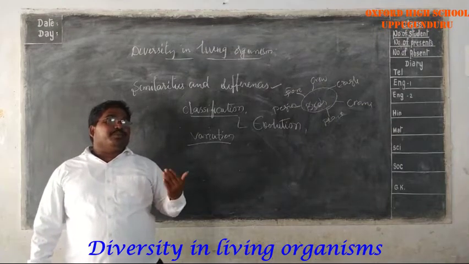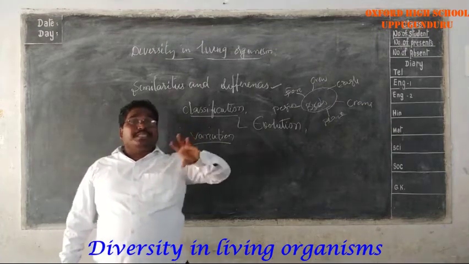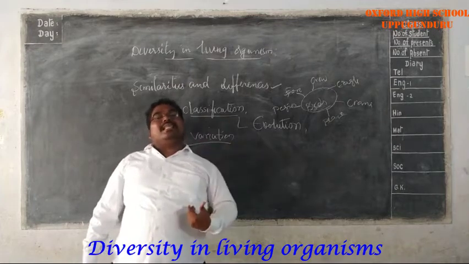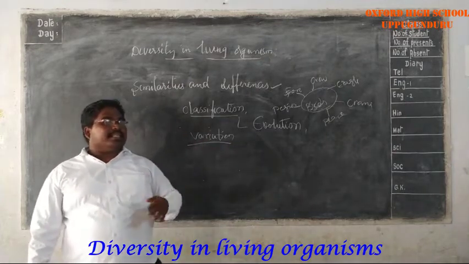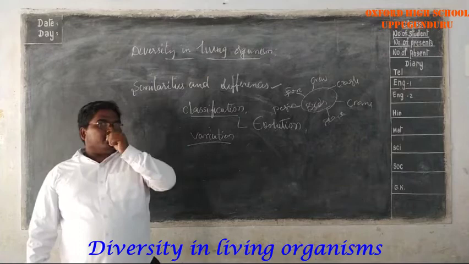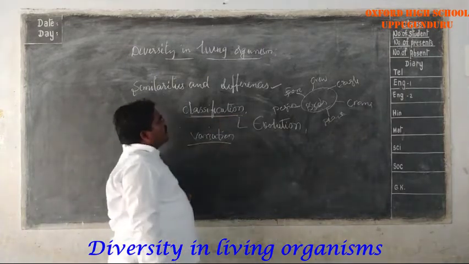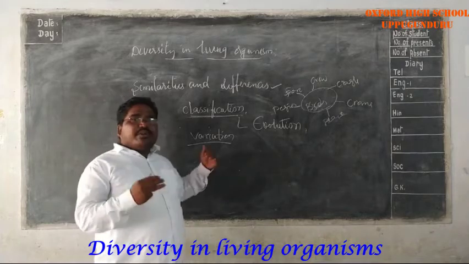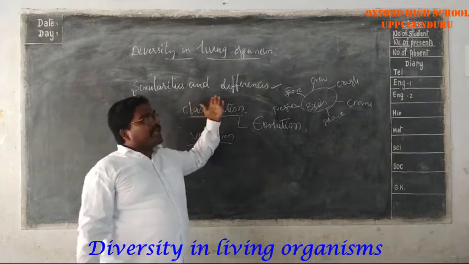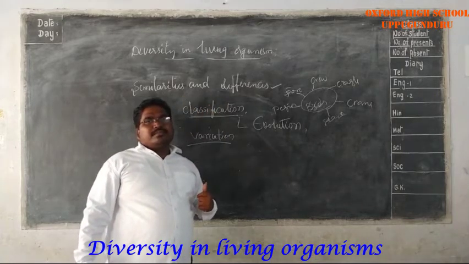The variations from species to species are always greater than the variations present within the same group of organisms. Come to the point, classification. In classification, we will notice the different types of organisms and their similarities and dissimilarities.